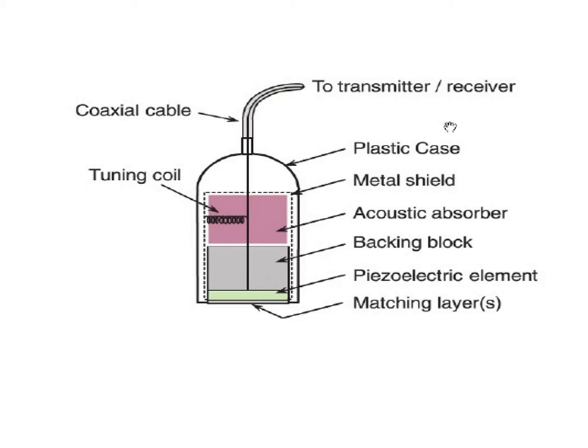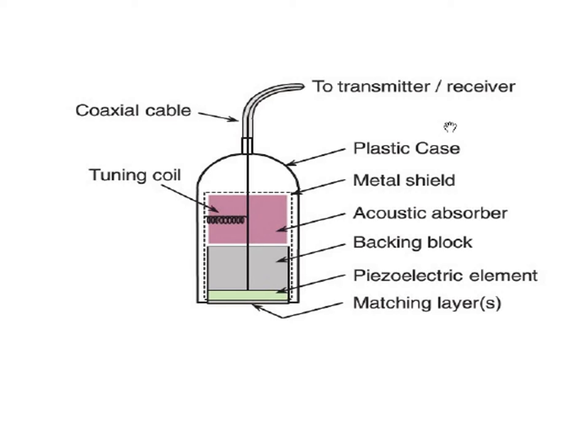Inside that, there is a piezoelectric element which will produce the ultrasound energy when it starts to vibrate. As electrical energy is given to the piezoelectric element, it starts vibrating; mechanical vibration occurs in the piezoelectric element, and then the ultrasound energy is produced. The ultrasound energy is taken to the outside of the transducer and to the body tissues with the help of the matching layer. The matching layer should have the same impedance, matching the ultrasound energy produced by the piezoelectric element. So it acts as the best interface between the human soft tissues and the piezoelectric element.